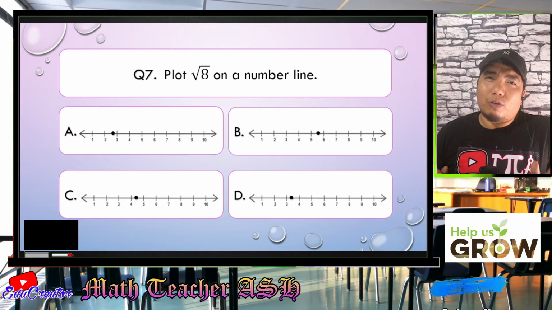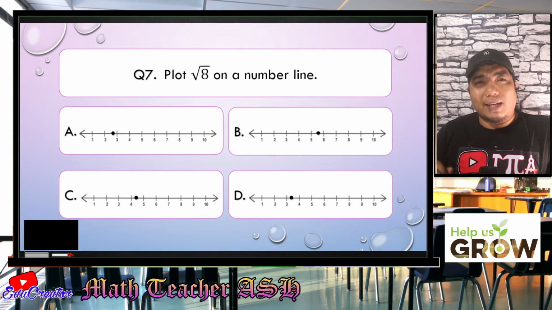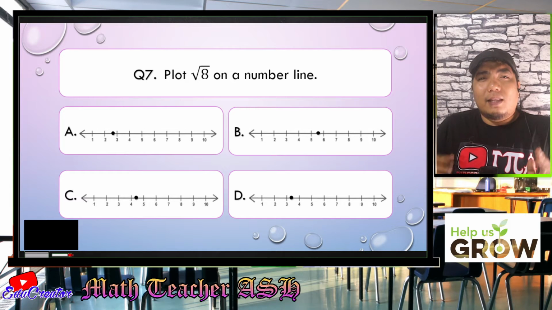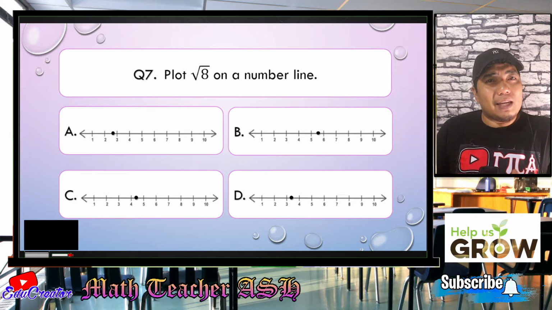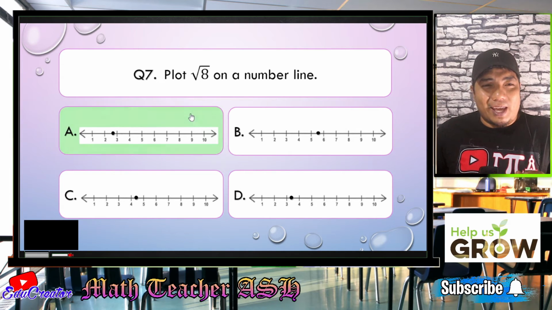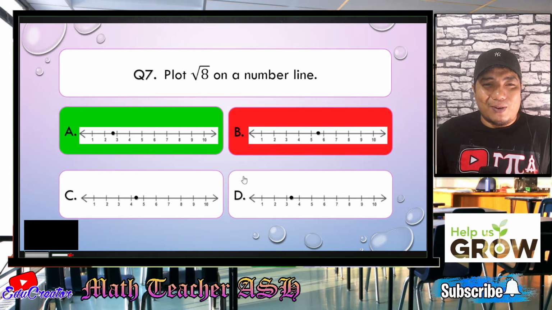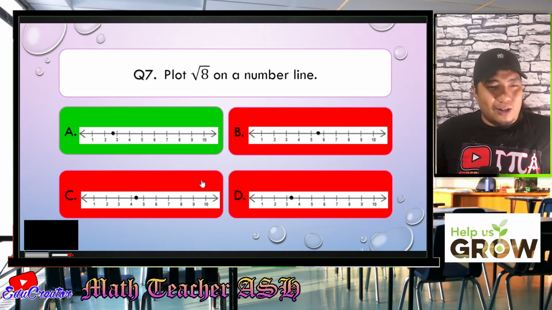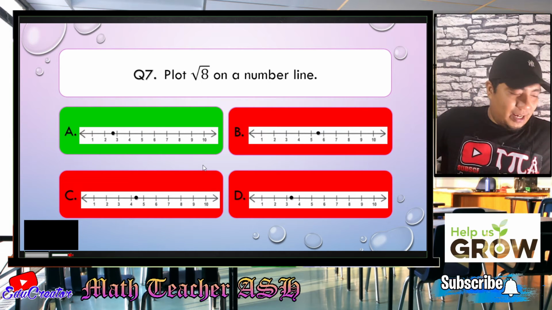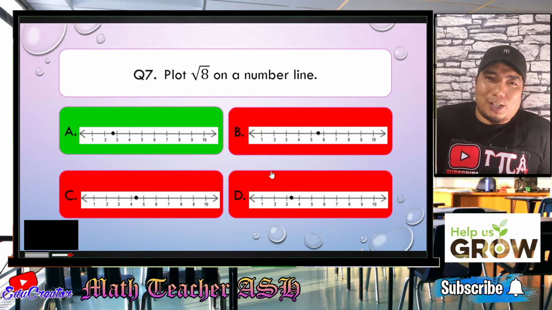Now, the square root of 4 is 2. The square root of 9 is 3. So, meaning, the value of square root of 8 is in between 2 and 3. And that is letter A. Alright, we are correct, my dear math learners. Easy, right? Very easy.